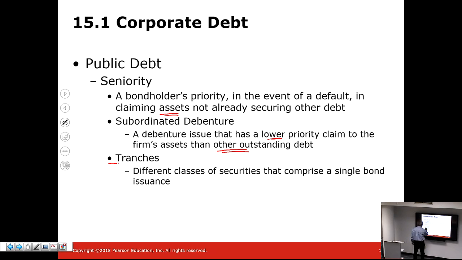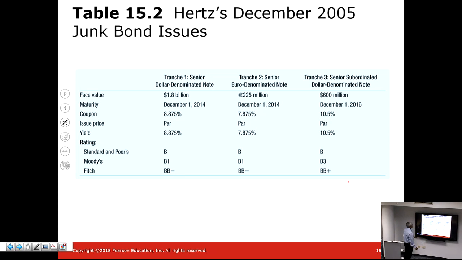Typically, bonds are sold in tranches because they are sold with different classes that specify different types of either asset backing or different types of coupon and so on and so forth, but they're still considered a single bond issue. For example, in the example that we were looking at, one tranche is a dollar-denominated note, a second tranche is a euro-denominated note, and a third tranche is a senior subordinated dollar-denominated note.